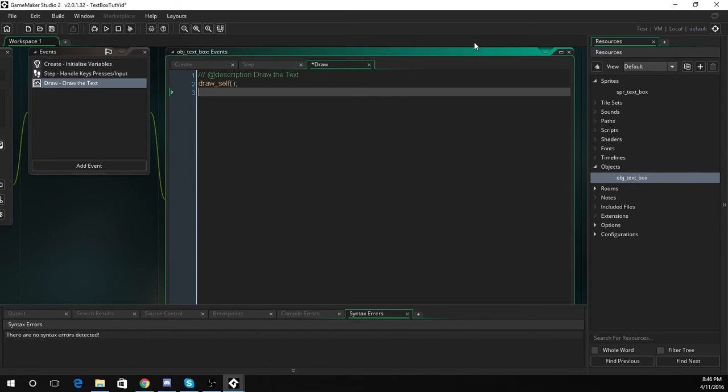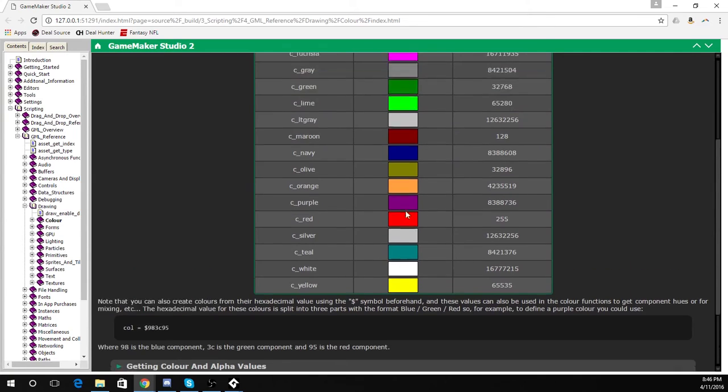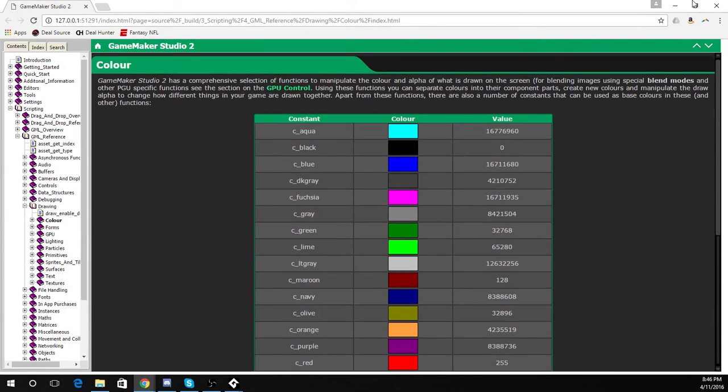So now it's going to set the color of the text to white, so we'll just go with the simple draw set color and then c_white. You can do the same for many other colors, there's a whole list of them that you can do. So here's just all the colors. You can just go on here and find a color that you would like to draw the text in.